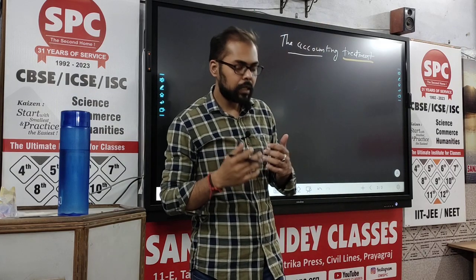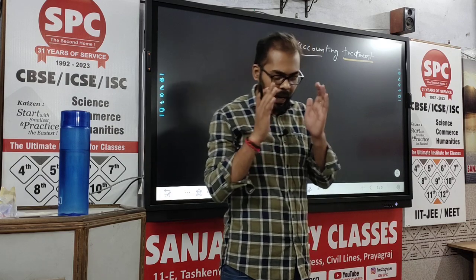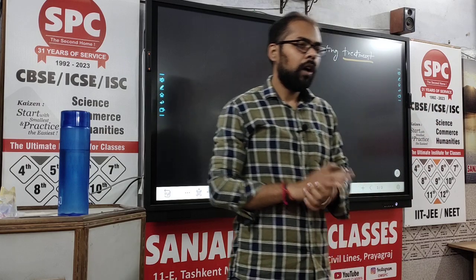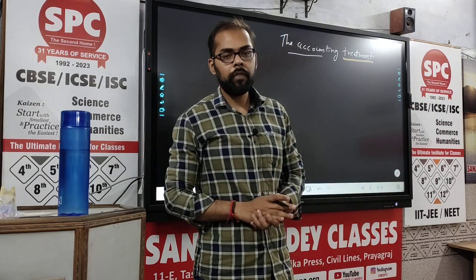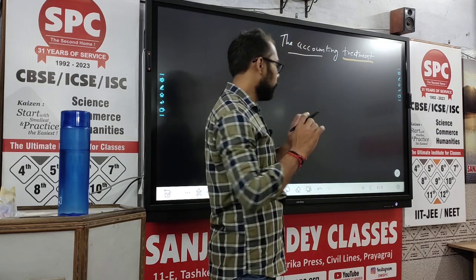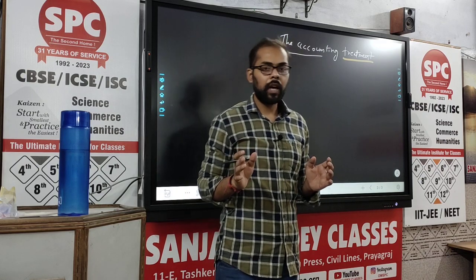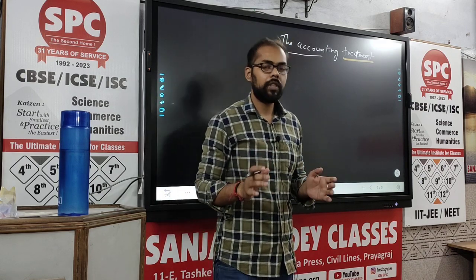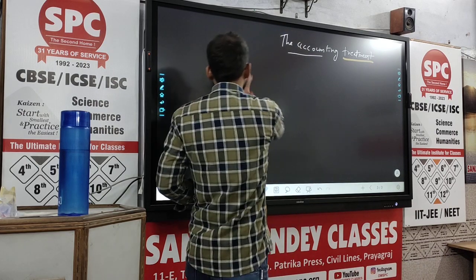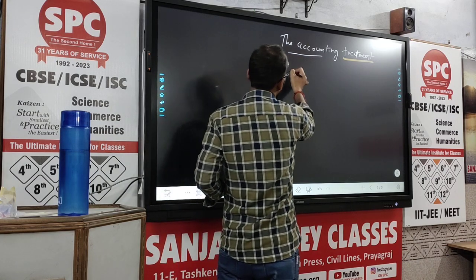The partnership has done some business on which it has earned some profits. Now, that profit will be distributed among the partners. In order to distribute those profits, the firm prepares the profit and loss appropriation account. So let us first of all understand the format of the profit and loss appropriation account, and then we will proceed with some numerical questions as well.